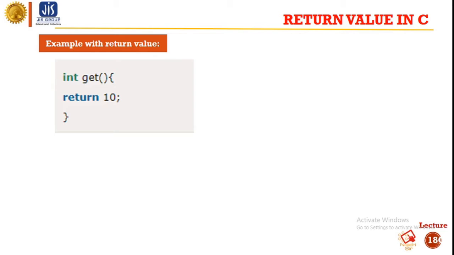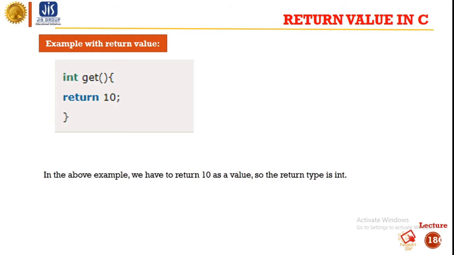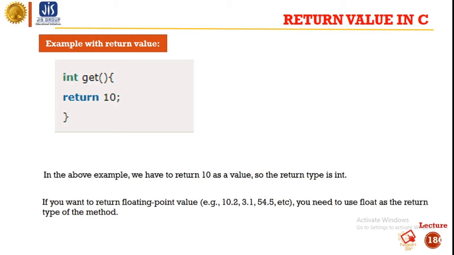Here you can see that int get returns 10. The get function returns a value and the type of that value is integer. That is why the return type used before the get function is int. In the above example we return 10 as a value, so the return type is int. If we want to return floating type values, we need to use float as the return type of the method. So here we have used float, because the function get returns a float value.